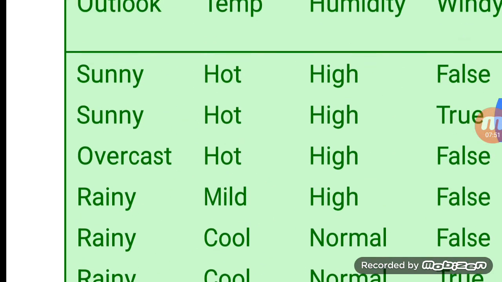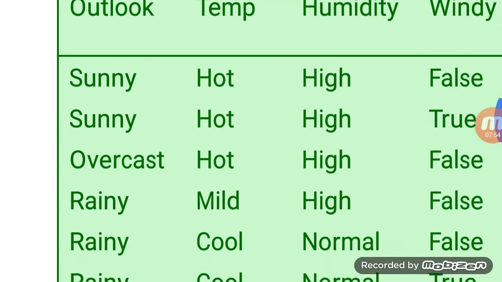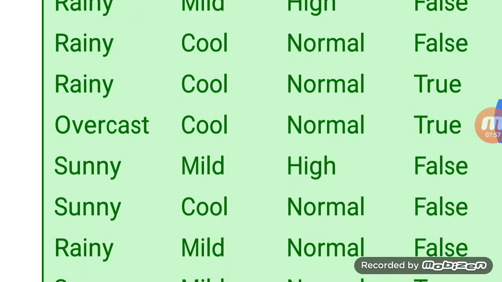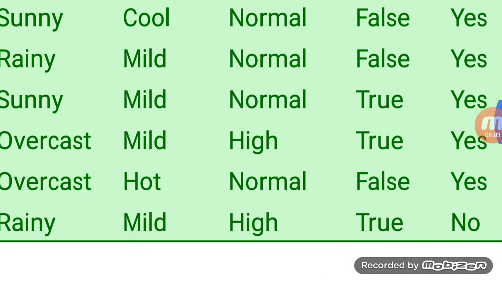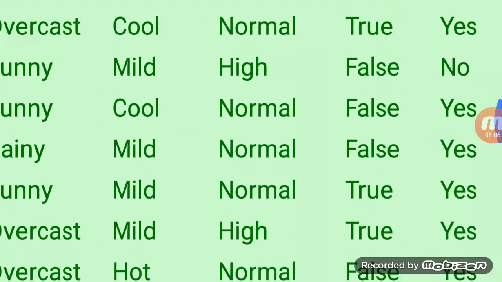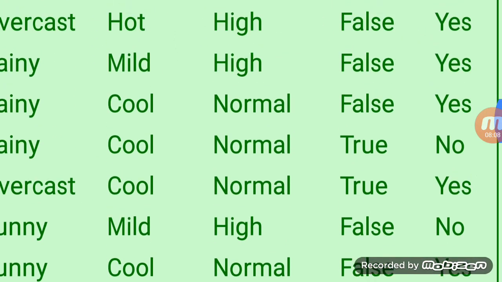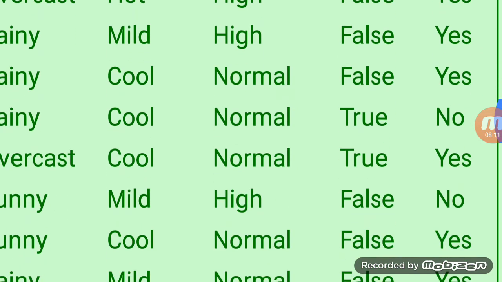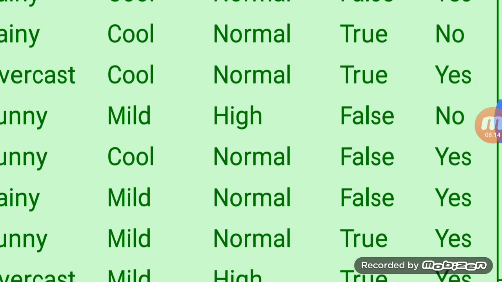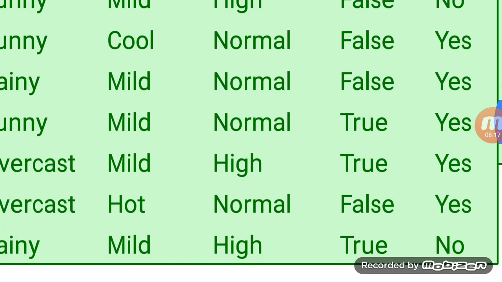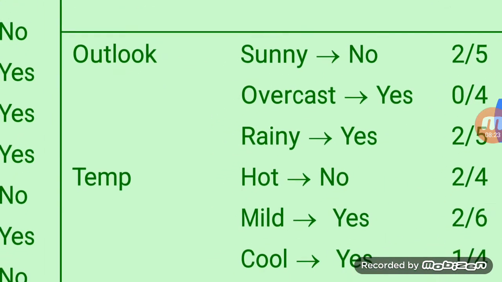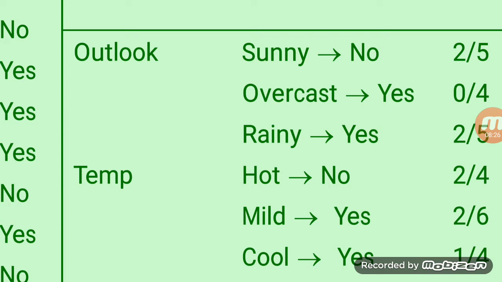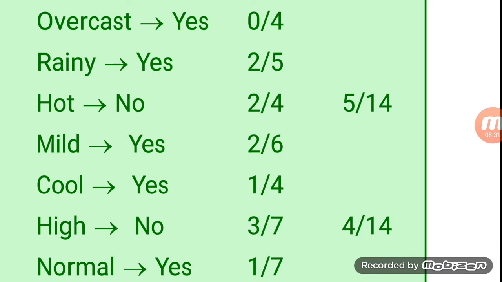Similarly, for mild, how many mild are there? If you see carefully the second column, 1, 2, 3, 4, 5, 6 mild entries are there. Out of these 6 mild, the play condition is for the first case yes, second case no, third case yes, 4 yes are there and 2 no's are there. So for mild we take the yes, 2 by 6. Similarly we can compute the second column, that is 5 by 4.